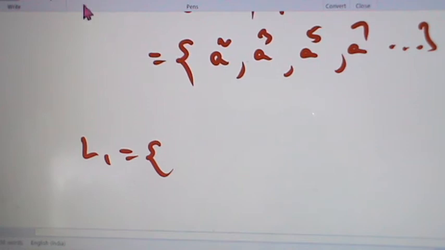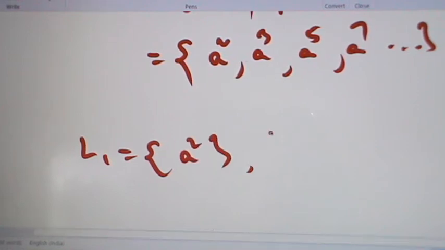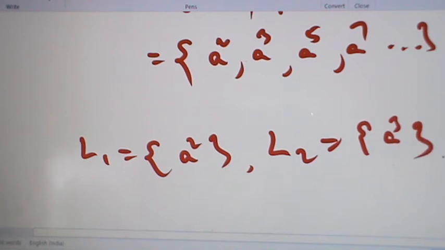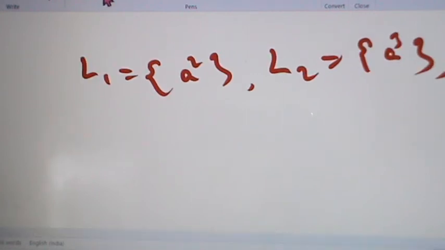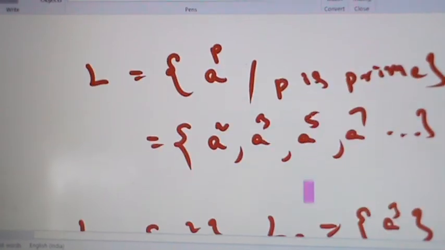Now take L1 equal to a square, L2 equal to the set a cube, L3 equal to the set a power 5.